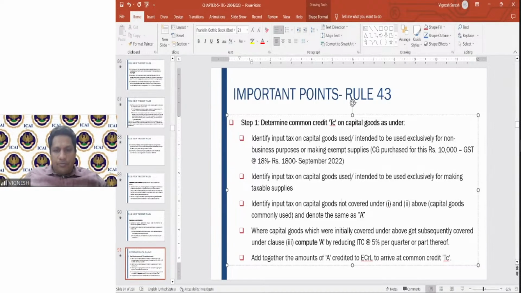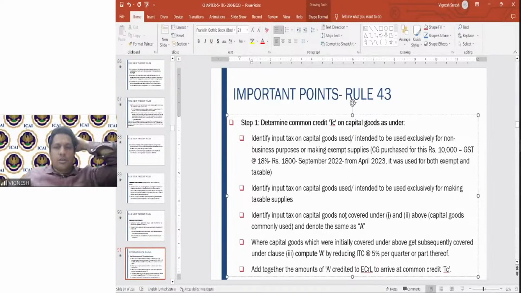Now later, from April 2023, it was used for both exempt and taxable supplies.